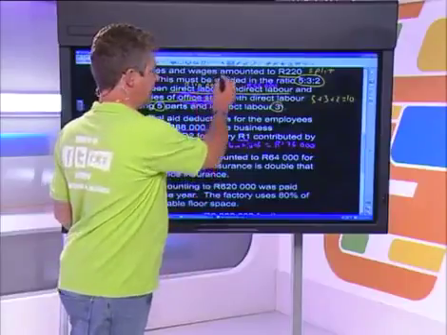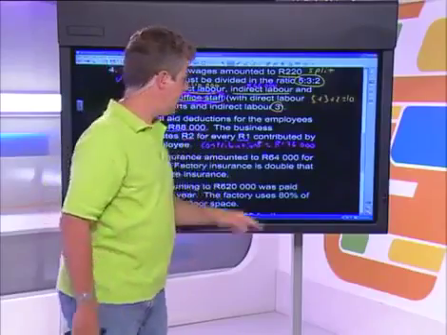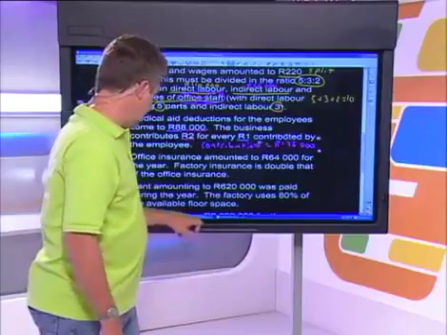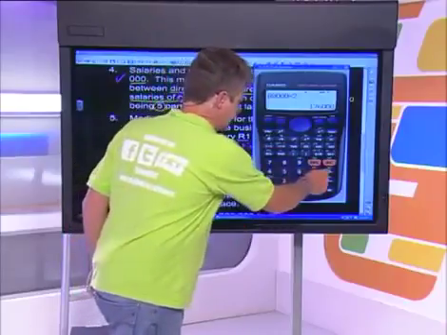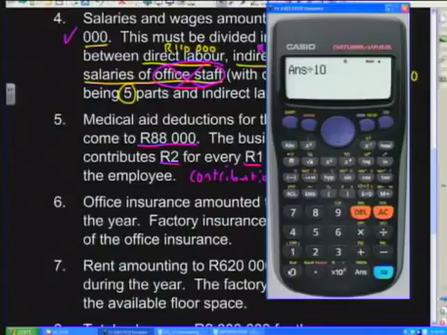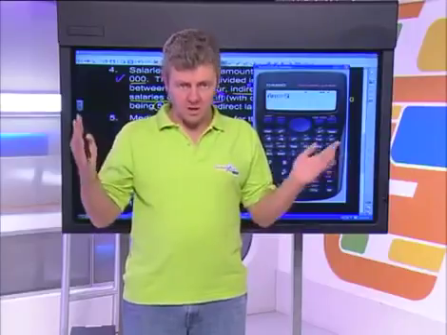We can always assume that if the salaries and wages were split in the ratio 5:3:2, what that means is that the contributions should also be split in the ratio 5:3:2. So we're going to do the same calculation. Out of this 176,000, we need to work out what part belongs to our direct labourers. The way we do that is we divide it by 10, because there are 10 parts, and that gives us 17,600. And just like in the previous question, we're going to multiply this answer by 5, because 5 parts of that belong to direct labour, 3 parts belong to indirect labour, and only 2 parts belong to the office staff, which, remember, we are not going to include.